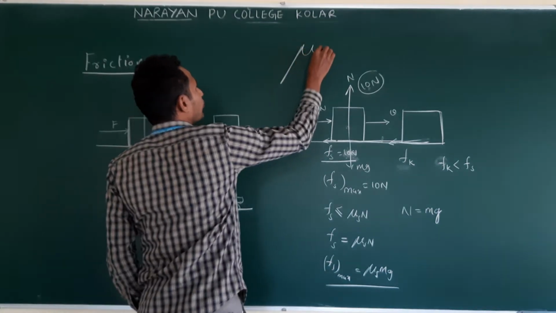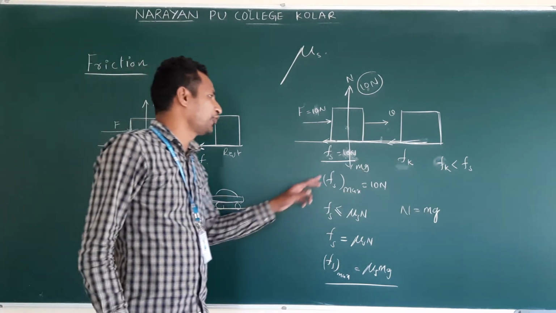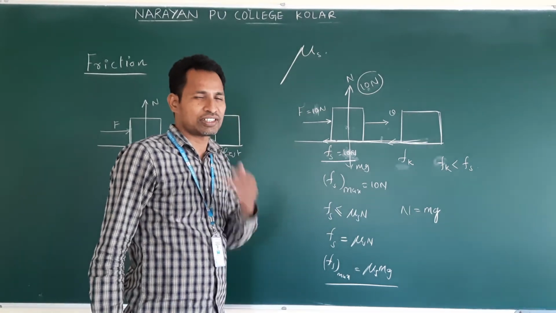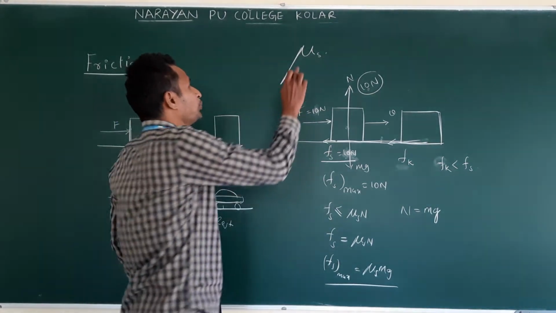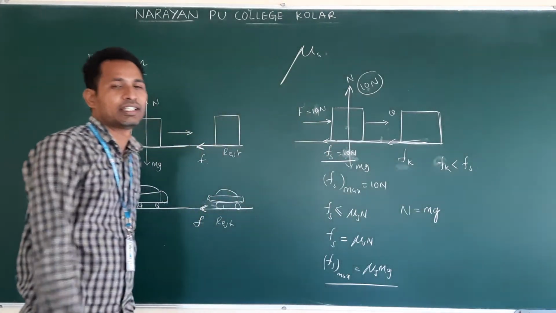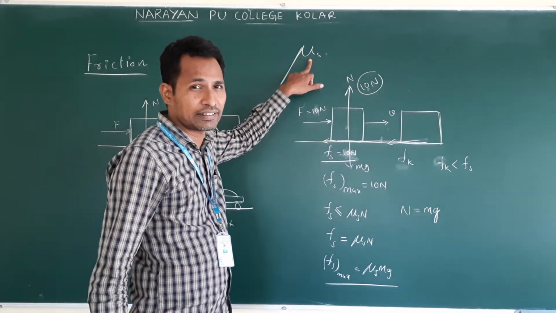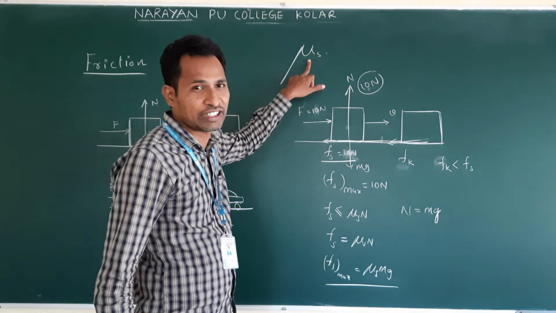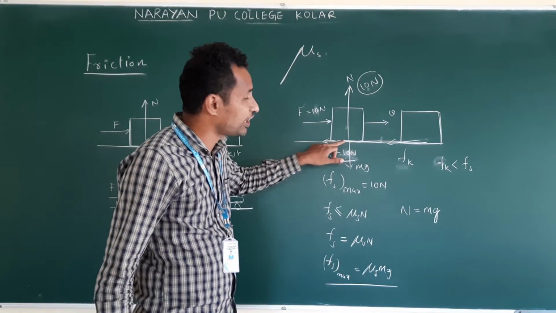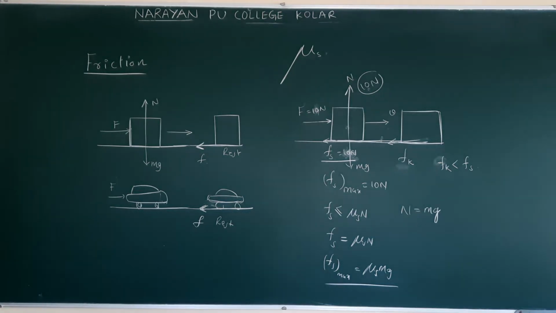Mu s is the coefficient of static friction. This mu s depends on the nature of the contact surfaces. Nature of the contact surfaces.